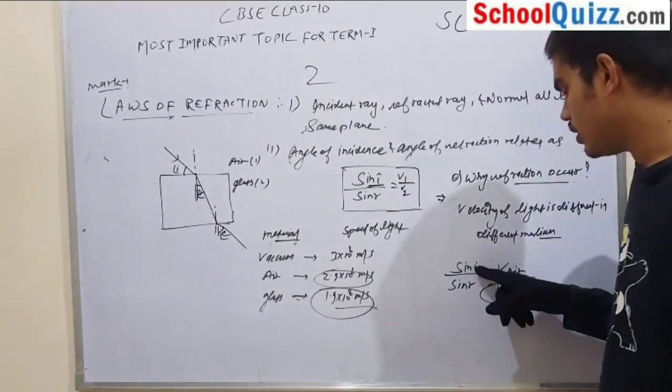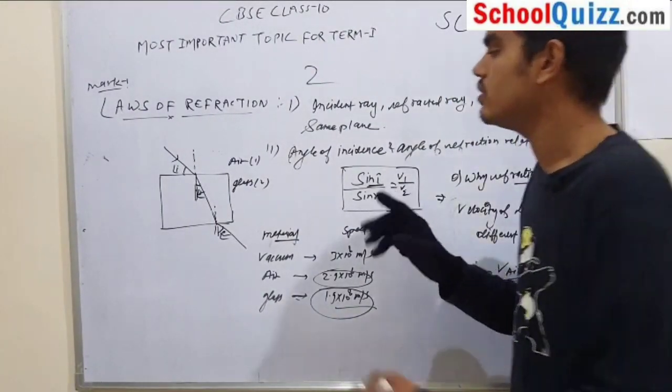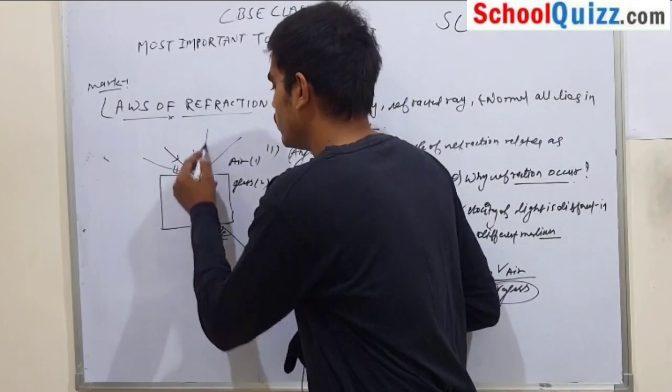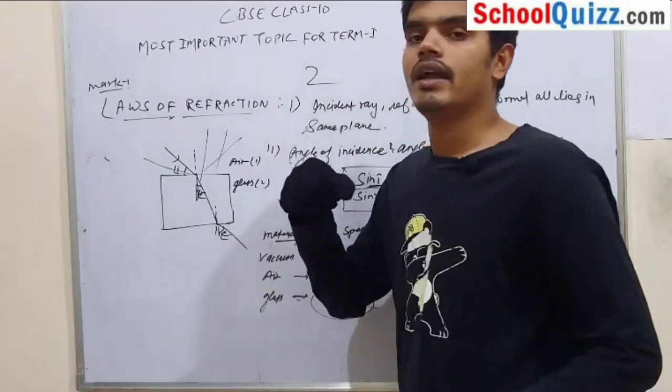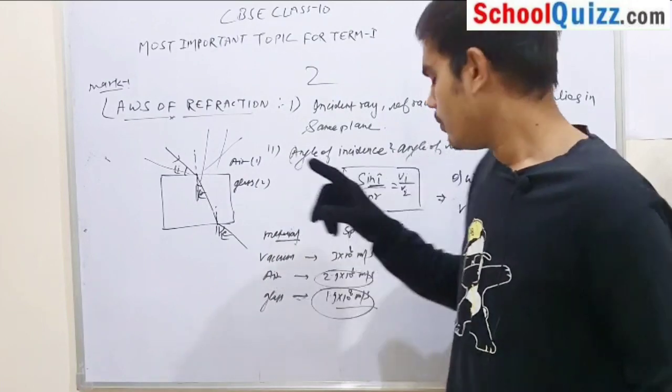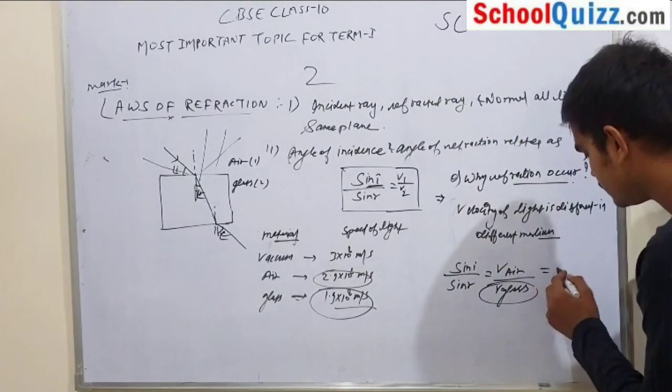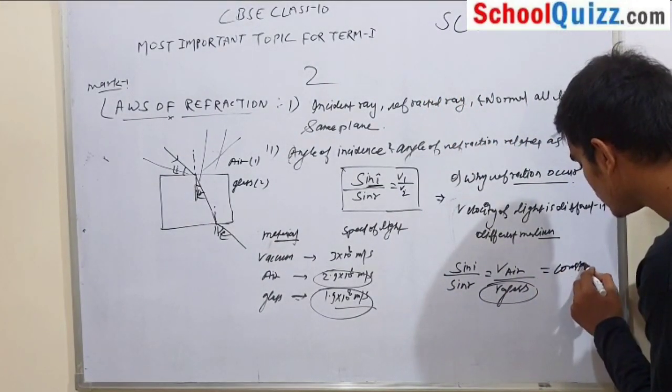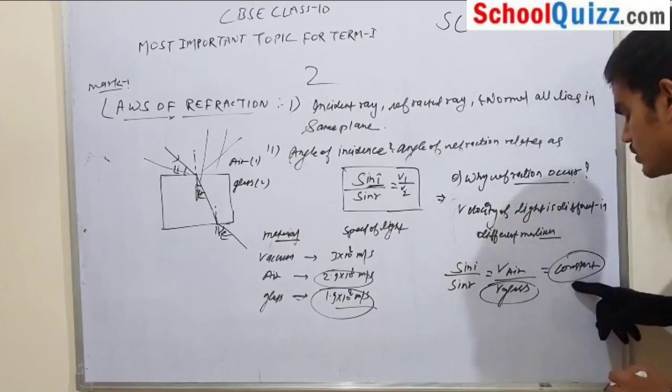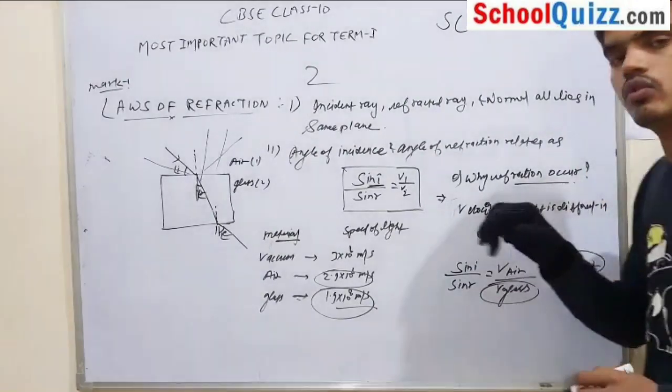So if you change the value of i or r, if you make the angle of incidence at a different angle, whatever you want, this ratio is fixed. This ratio is a constant. And why is this ratio constant? Because this value and this value are constant.